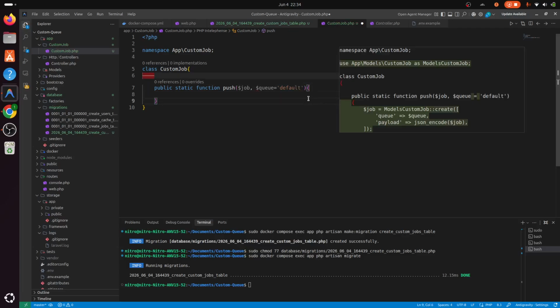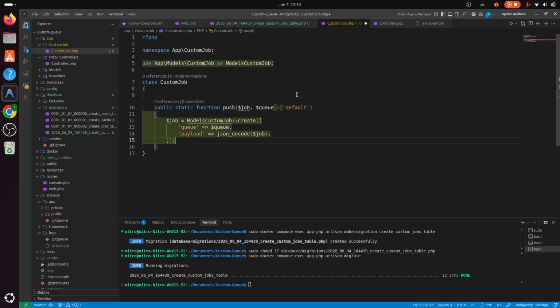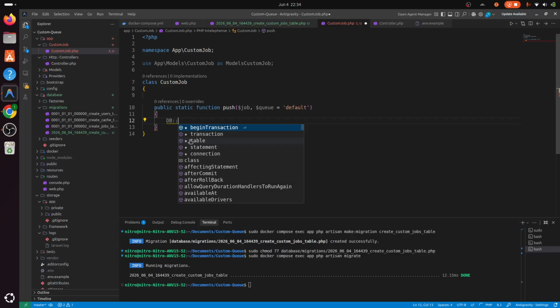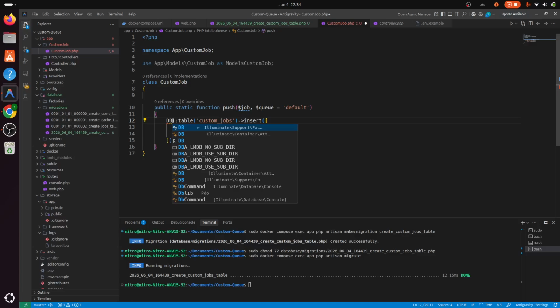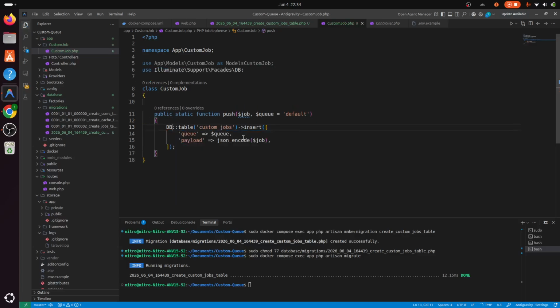Alright, so now we would do the insertion process. DB::table custom_jobs and insert. Let me import this.